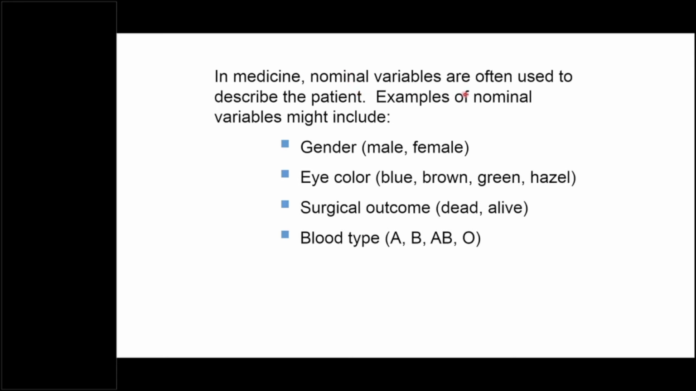So nominal scale is usually used to describe the patients, like gender, eye colors, blue, brown, green, hazel, or outcomes like dead or alive, blood types, or there may be thousands such examples where the categories are exclusive. There is no relationship between the categories, there is no order, and there is no ranking. Each category has the equal weightage and mutually exclusive.